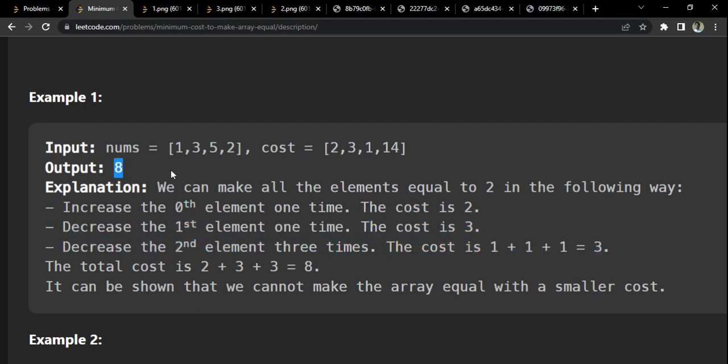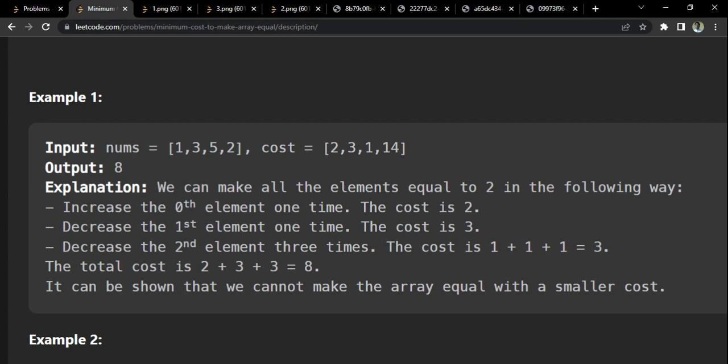We decided to make these three equal to 2, but when you do it in a real way, when you code it for all generic cases, the best way possible is this. This is a hint which should come from the interviewer. For example, 9 is not among them, so instead of making all of them 9, which is not even a number here, the interviewer should tell you that you have to make it equal to any one of the numbers already present here.